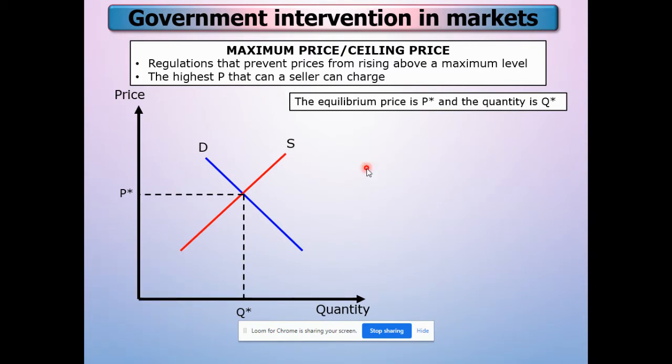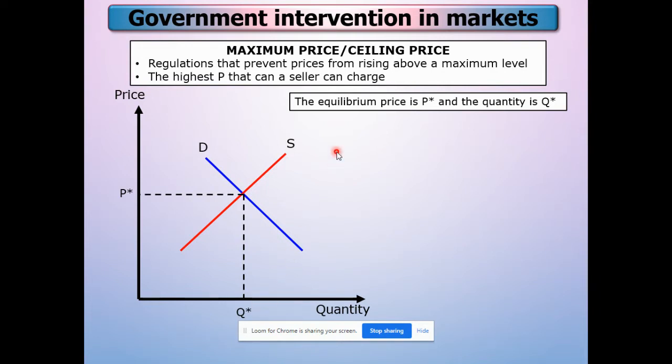Okay, so the original market equilibrium is at P star and the quantity is at Q star. For example, chicken: the market price of chicken is at P star, and the equilibrium quantity is at Q star.